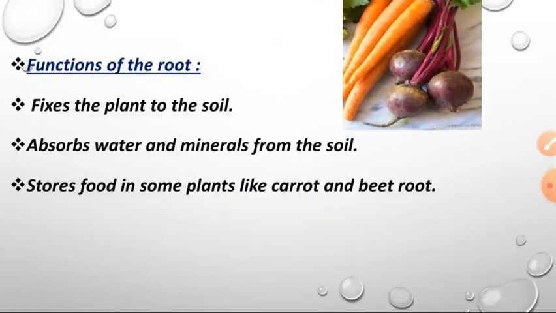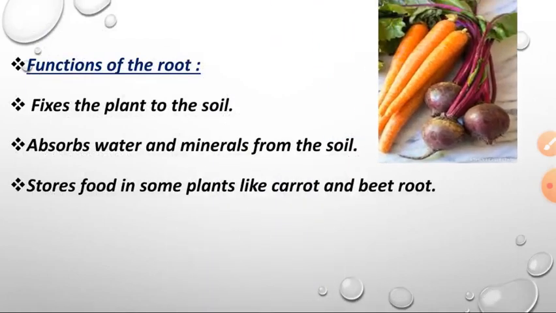Functions of the root. What are the works of the root? It fixes the plant to the soil and absorbs water and minerals from the soil. Under the soil we can find water and many minerals like calcium, potassium, magnesium and phosphorus.